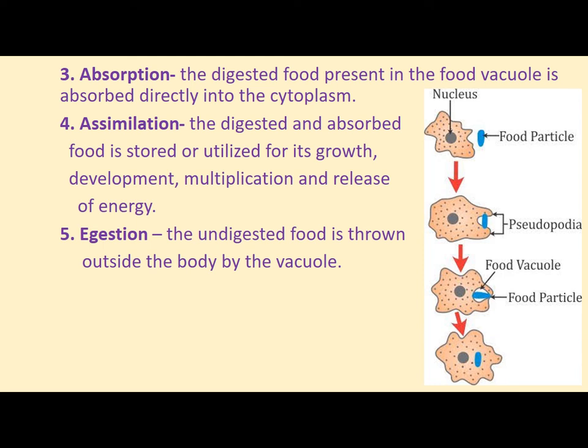The third step of nutrition in amoeba is absorption. The digested food present in the food vacuole is absorbed directly into the cytoplasm. Then assimilation. Assimilation means the digested and absorbed food is stored and utilized for its growth, development, multiplication and release of energy. As the amoeba is a very simple organism, all the processes take place in simple form only.